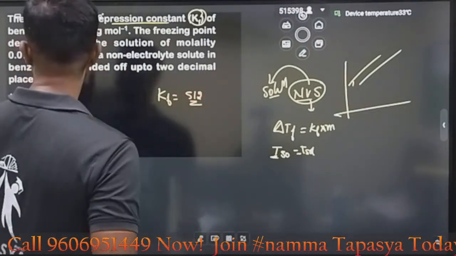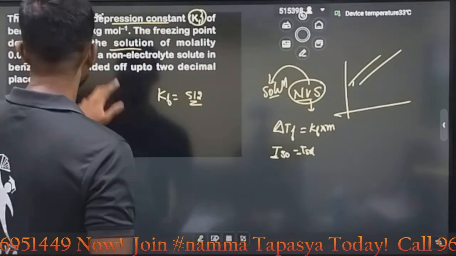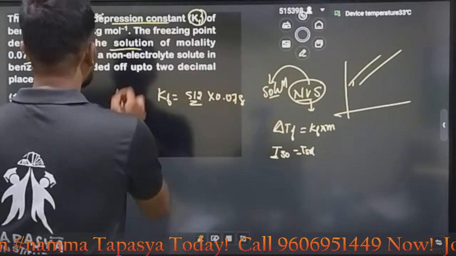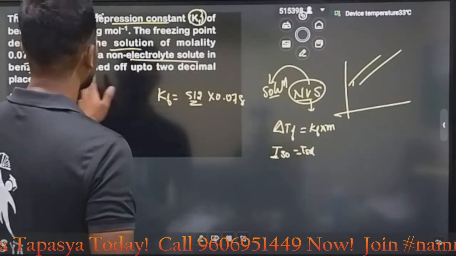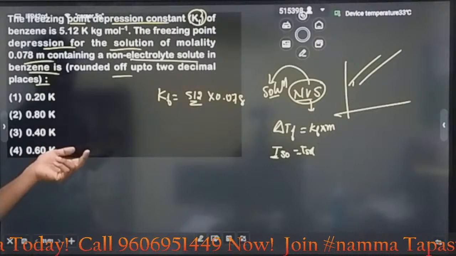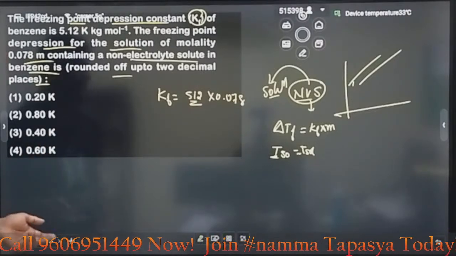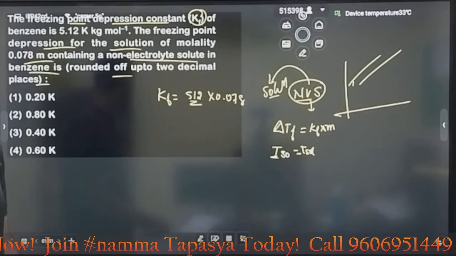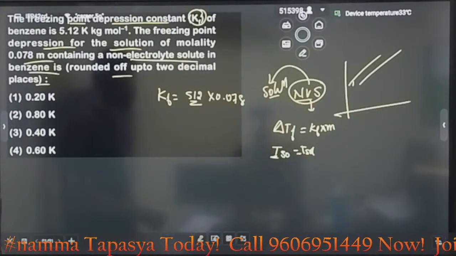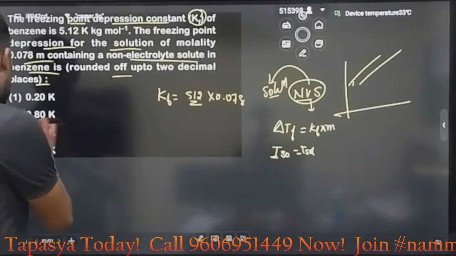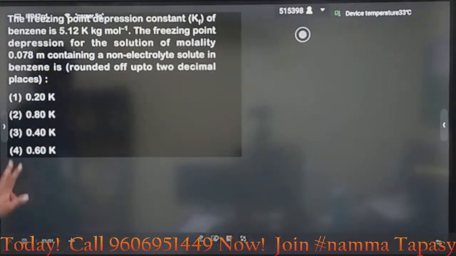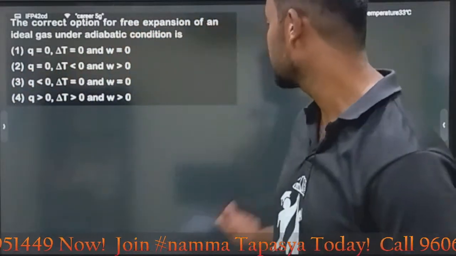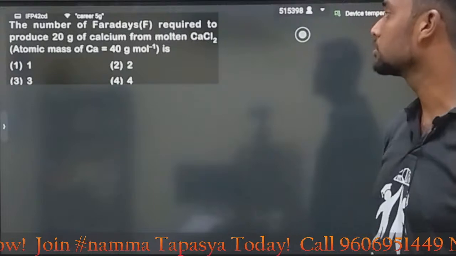is 5.12. Okay, the freezing point depression for the solution of a molality they are mentioning as 0.078, containing a non-electrolyte solute in benzene. You can calculate the value. How much will you get? 5.12 into 0.078. How much will you get? Let me know in the chat section, my dear bacho. Okay, you will approximately get 0.4 Kelvin. Then the answer is option D. Okay, this question. Next question.